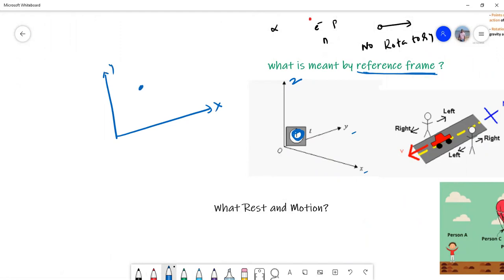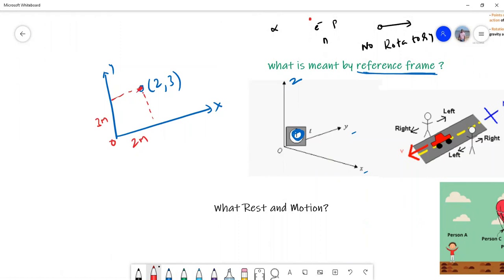Suppose there is a body here. I'll write the coordinates as (2, 3). What does that mean? It means the position of this body is 2 meters along x and 3 meters along y from the origin. So just by knowing the coordinates, we can identify the position of the body.